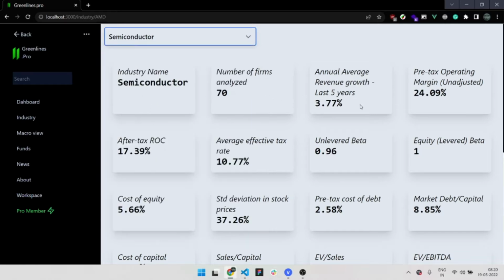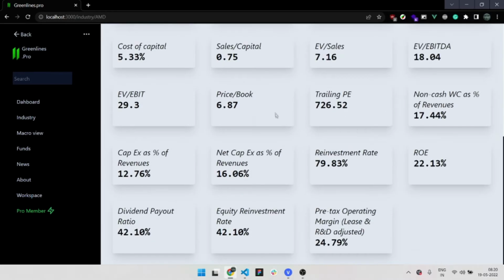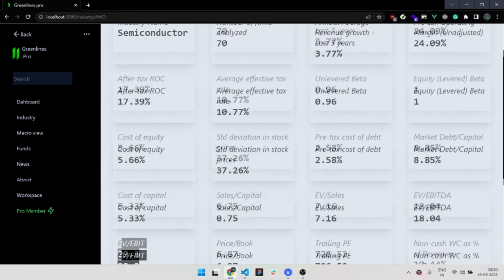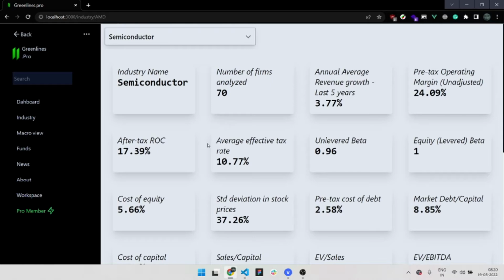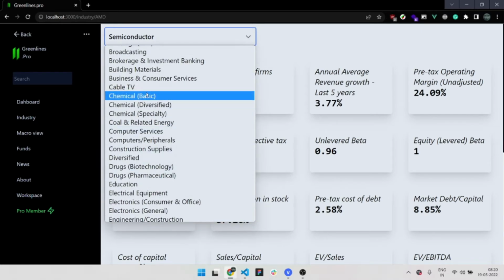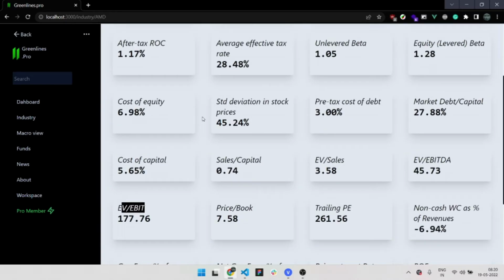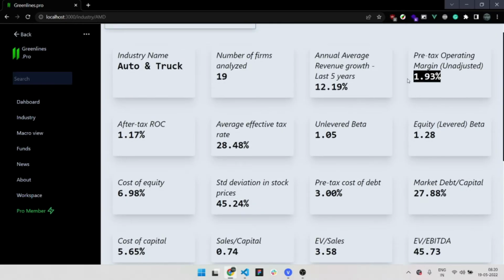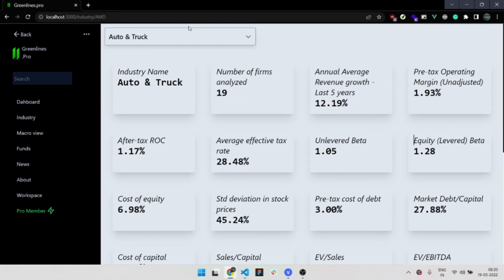We can go to semiconductors, and we can see at what rate the whole industry is growing, what the operating margin is, and the return on cash, price to book, and EV to EBIT. So if you're analyzing two companies from the same sector, same industry, you can just compare them to the averages that are here. We have so many different industries. Click on auto and truck: you can see their margins are really low, and they're growing pretty fast.